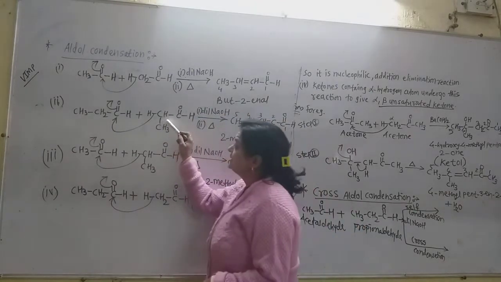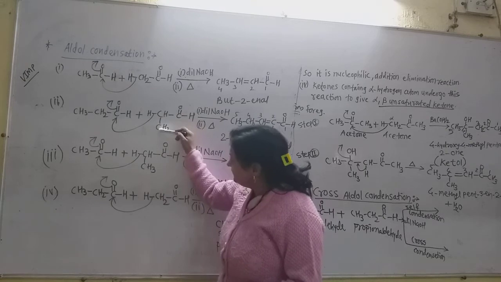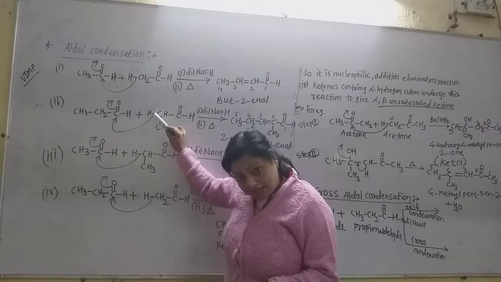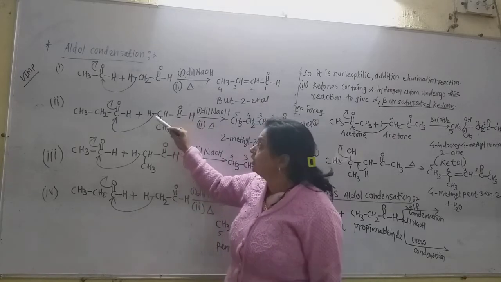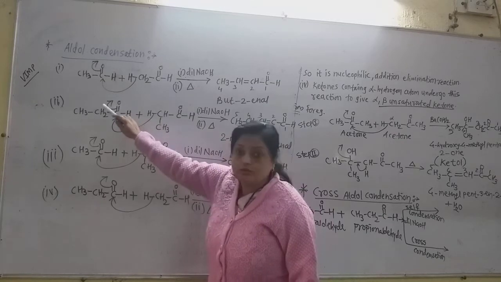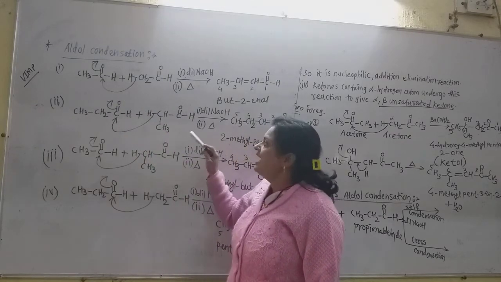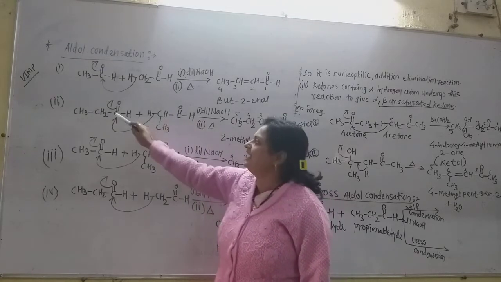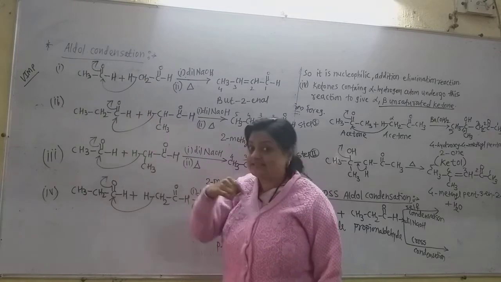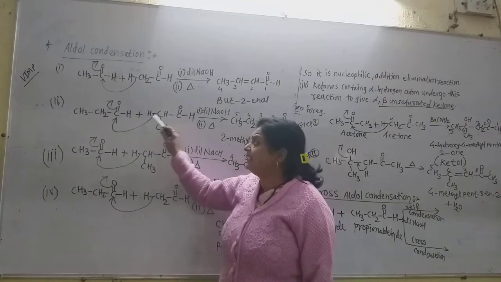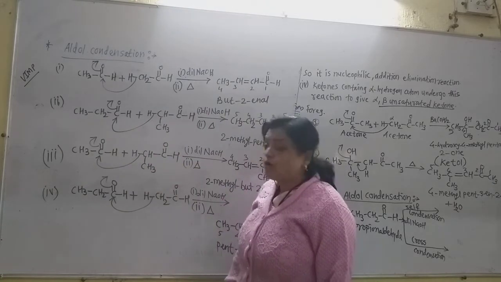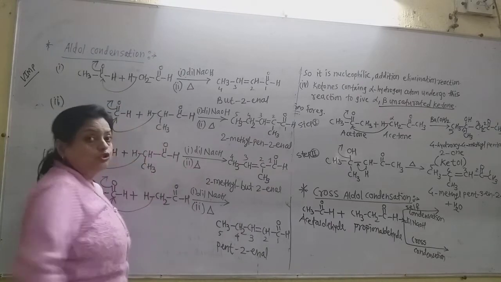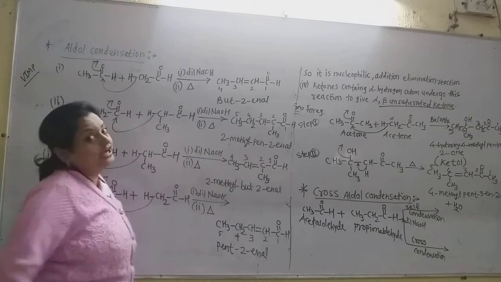So I write one of the propionaldehyde in this way. This CH3 is the beta carbon. Now this is the alpha carbon, because the attack is of that alpha carbon, not that of the beta carbon. Very important. So this attacks on this carbon. Now this forms the OH minus, and now on this carbon only one hydrogen is remaining and one OH of this carbon gets eliminated. So after attaching to this carbon having the double bond, this carbon does not have any hydrogen, because one hydrogen is given to the oxygen and one is eliminated into the water molecule.